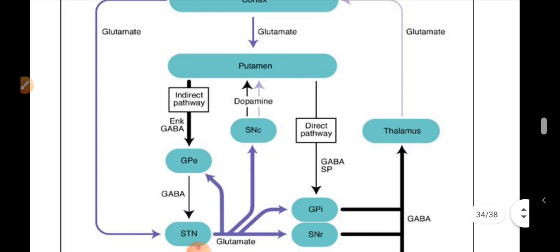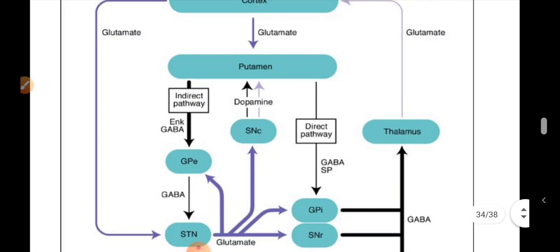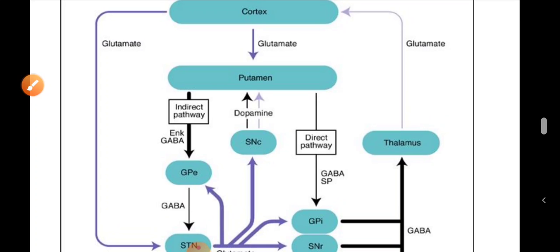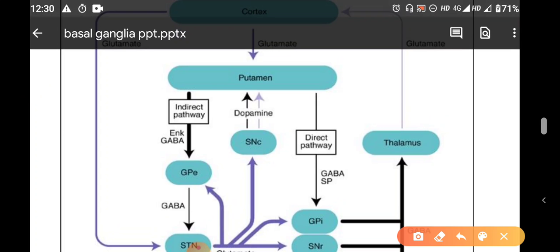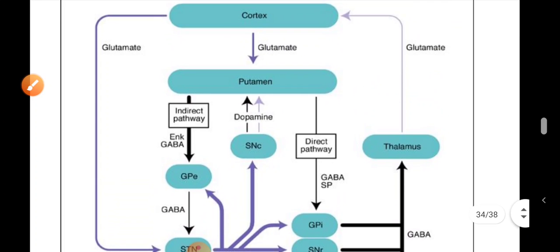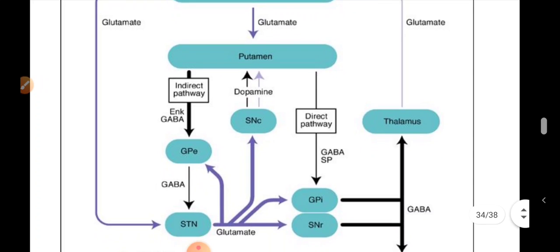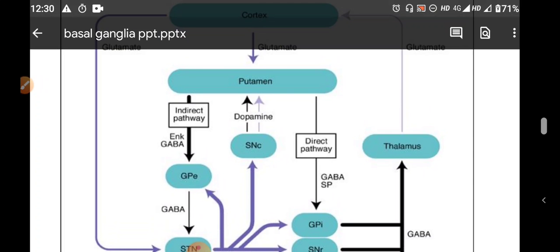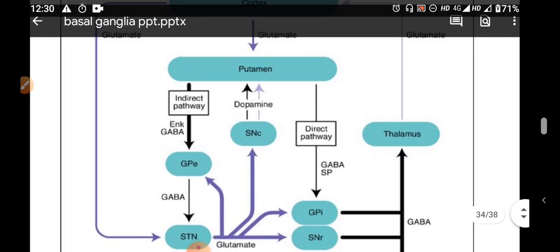So, in this diagram you can see this is the cortex. The cortex is excitatory via glutamatergic fibers to the putamen. The pars compacta substantia nigra via nigrostriatal pathways will maintain the balance in the putamen. From the putamen, via indirect pathways, via the external segment of globus pallidus and via the subthalamic nucleus.